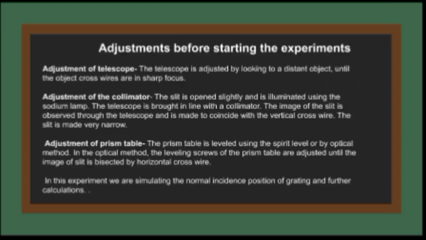Okay, so this slide is all about the adjustments that we do before starting the experiment. Here we have to adjust the telescope, the collimator, and also the prism table so that we can get precise readings. So this is all about the adjustments that we have to do before or during the experiment.